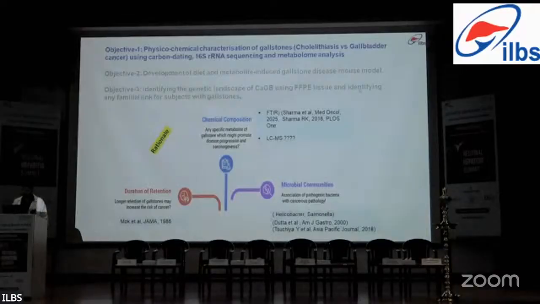Limited data is known already, such as there was only one study which showed that the longer retention of gallstone might be associated with increased risk of cancer. Almost all the studies that study the chemical composition of gallstone use a spectroscopy-based technique, FTIR, but it's limited and only gives a handful of insight into the chemical constituents. There are already known microbial communities, such as Helicobacter and Salmonella, associated with gallstone.